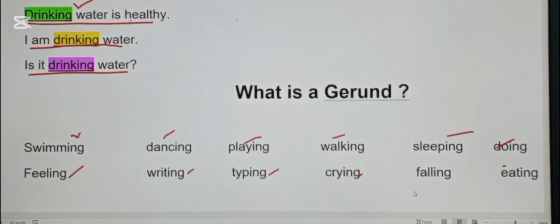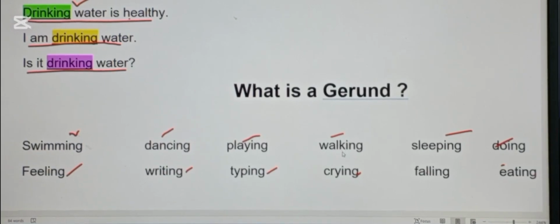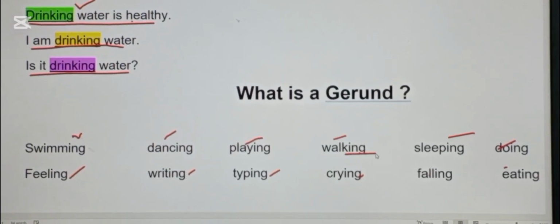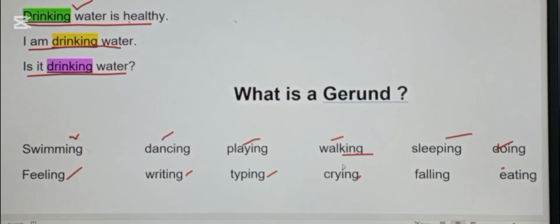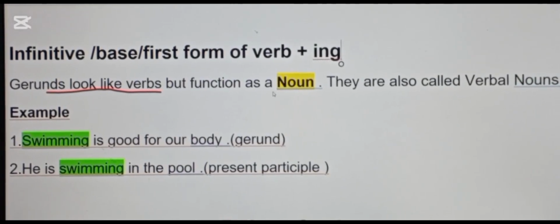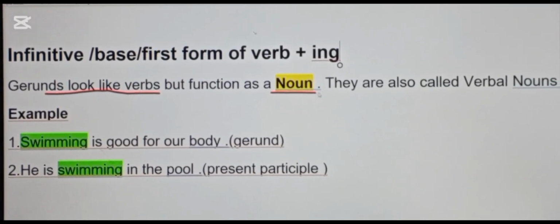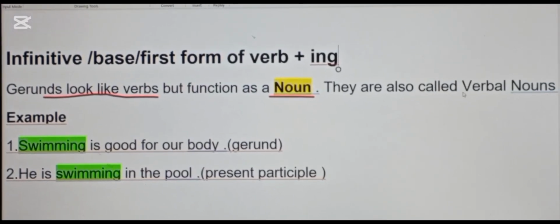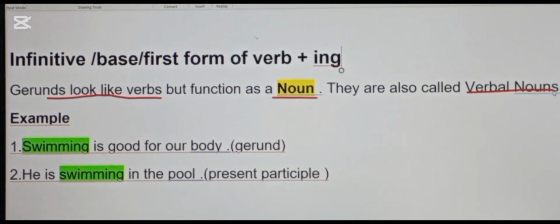All these words end in ing. Now, these all are gerunds, but they function as a noun. This is why they are also called verbal nouns.